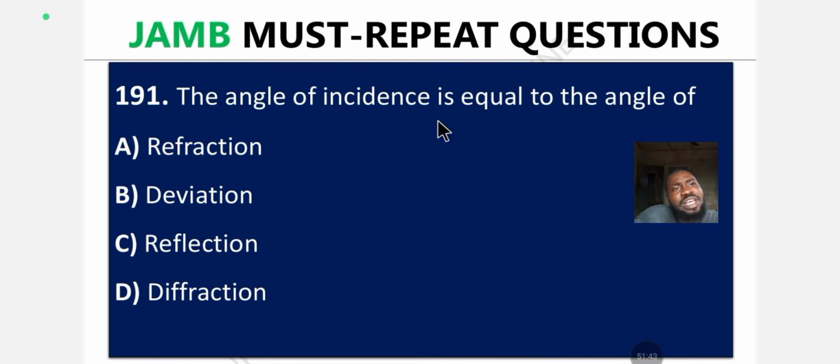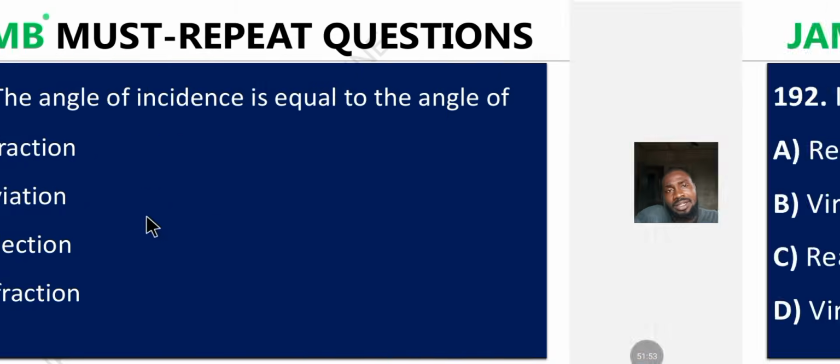Question 191. The angle of incidence is equal to the angle of what? A. Refraction. B. Deviation. C. Reflection. D. Diffraction. What's the answer? Drop the answer in the comment section, my scholars.